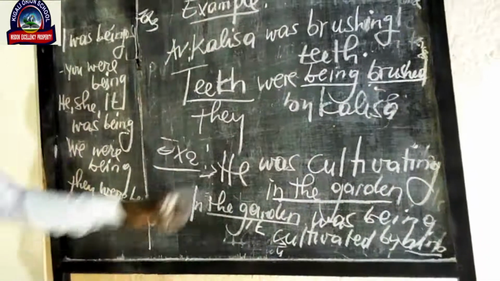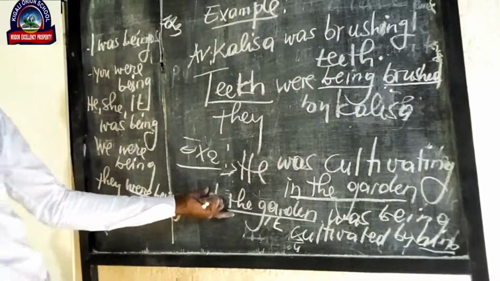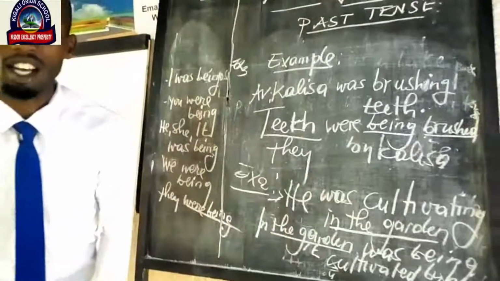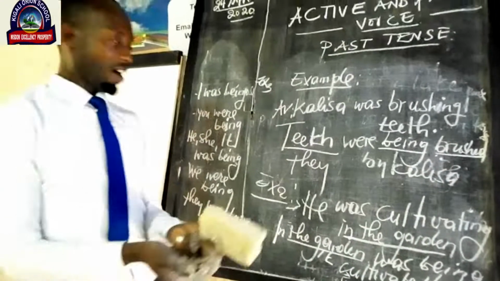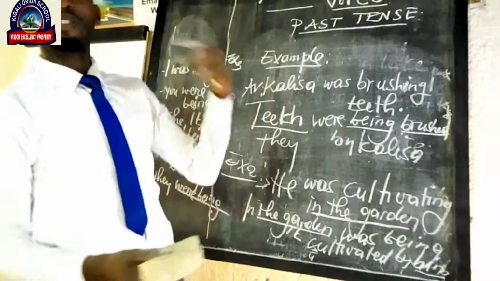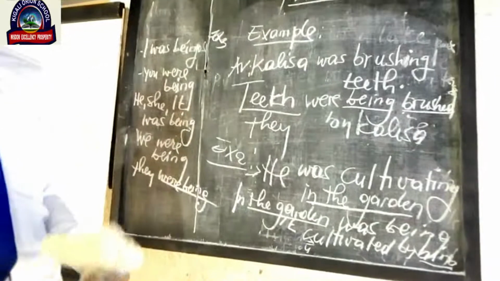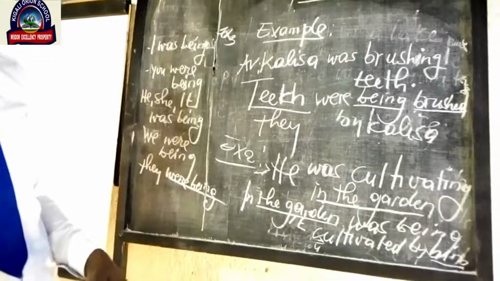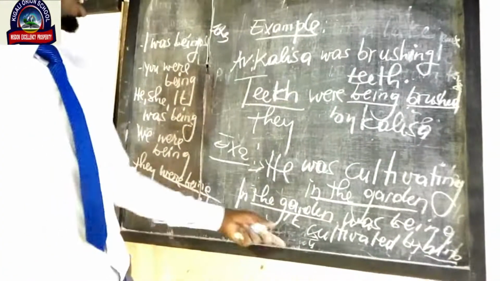That is example number 2, which tells us that when a sentence is in past continuous tense, first of all we take the object to begin, and then we conjugate the verb to be into past continuous tense. Then after we add the past participle of the verb given, ending with the object.